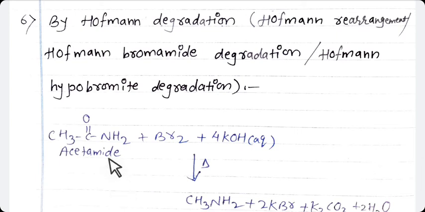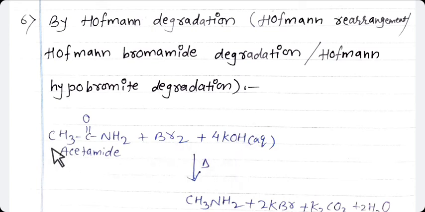For amide we are using here acetamide, which is warmed with bromine and concentrated aqueous solution of KOH. Bromine means Br2 and the quantity of KOH is 4.